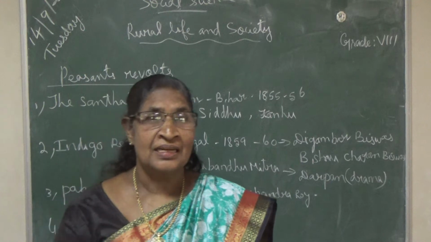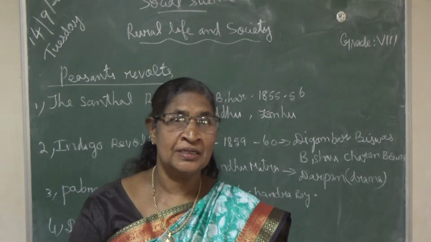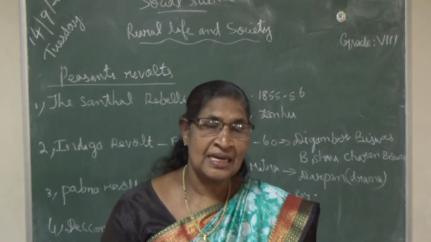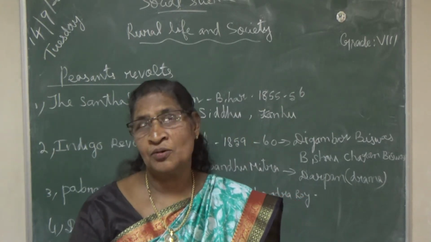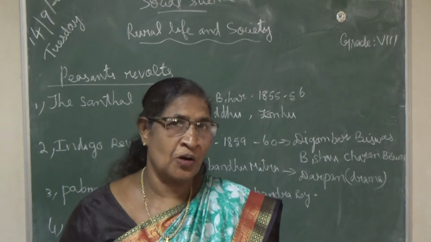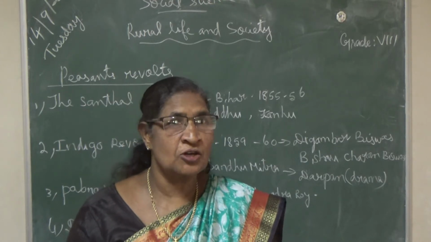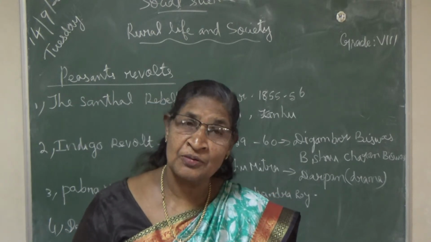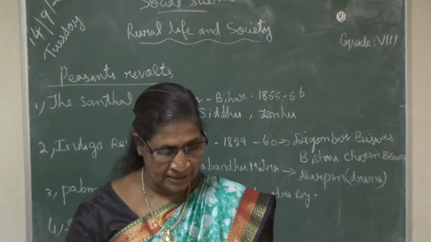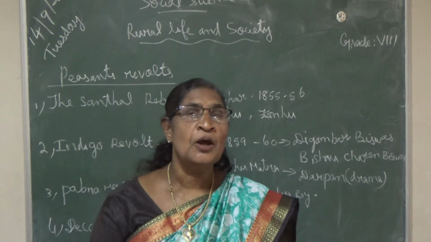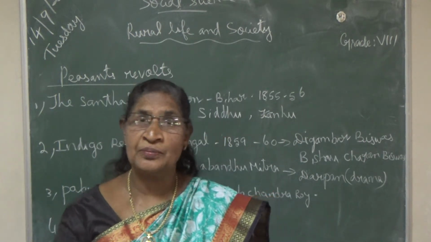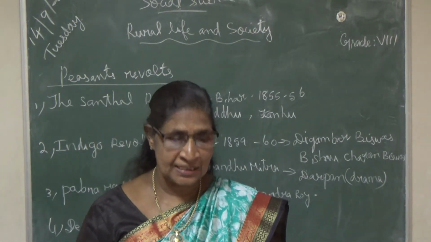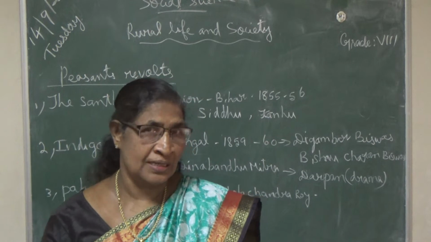In the last class, we learned about history, lesson 3, rural life and society. In this lesson, we studied the 3 land revenue policies passed by the British government in India. What are the 3 policies? The revenue settlements. Settlement means land revenue: the Permanent Settlement, the Raithwari system and the Mahalwari system, isn't it?